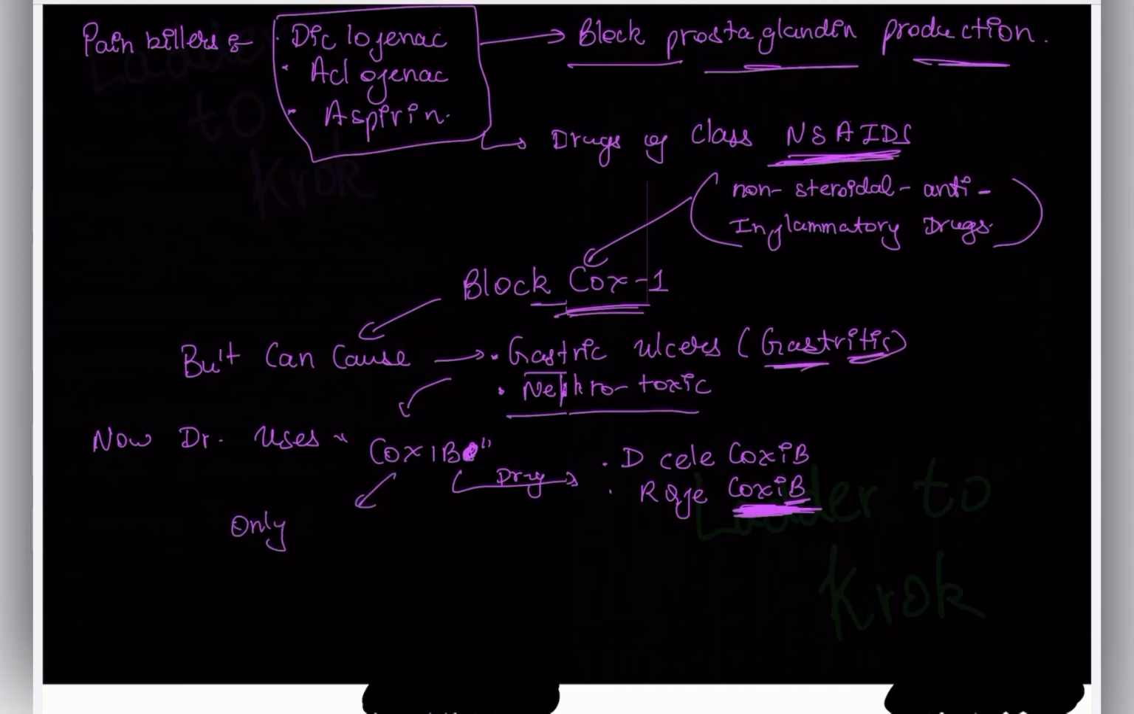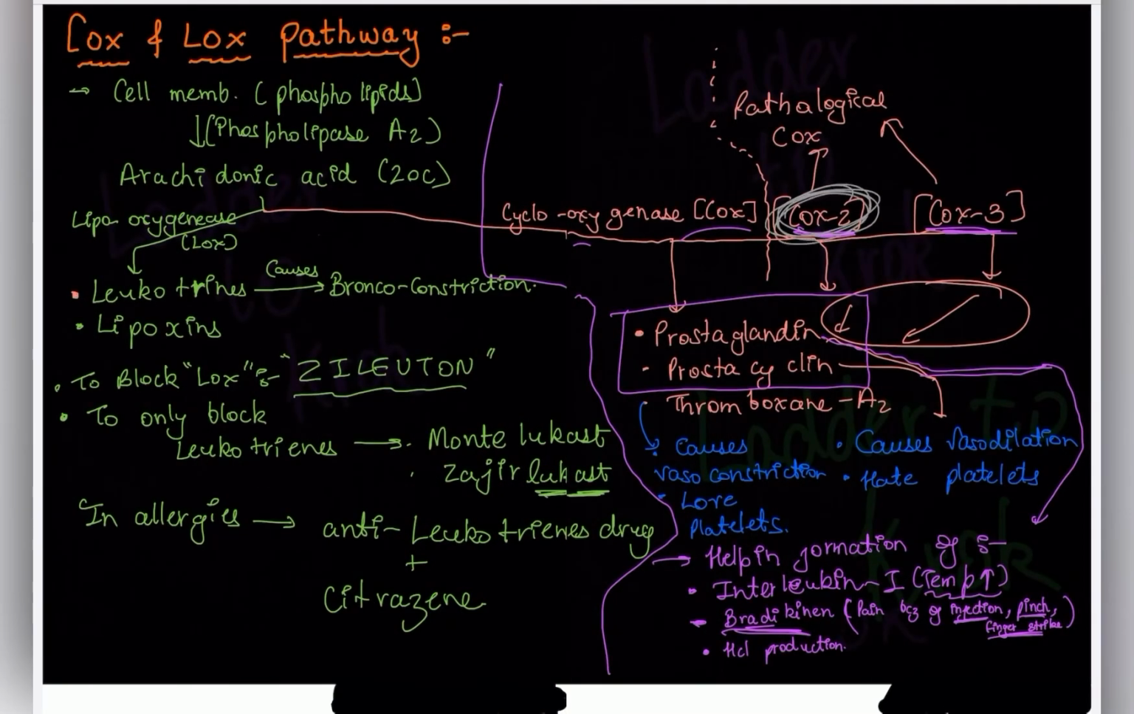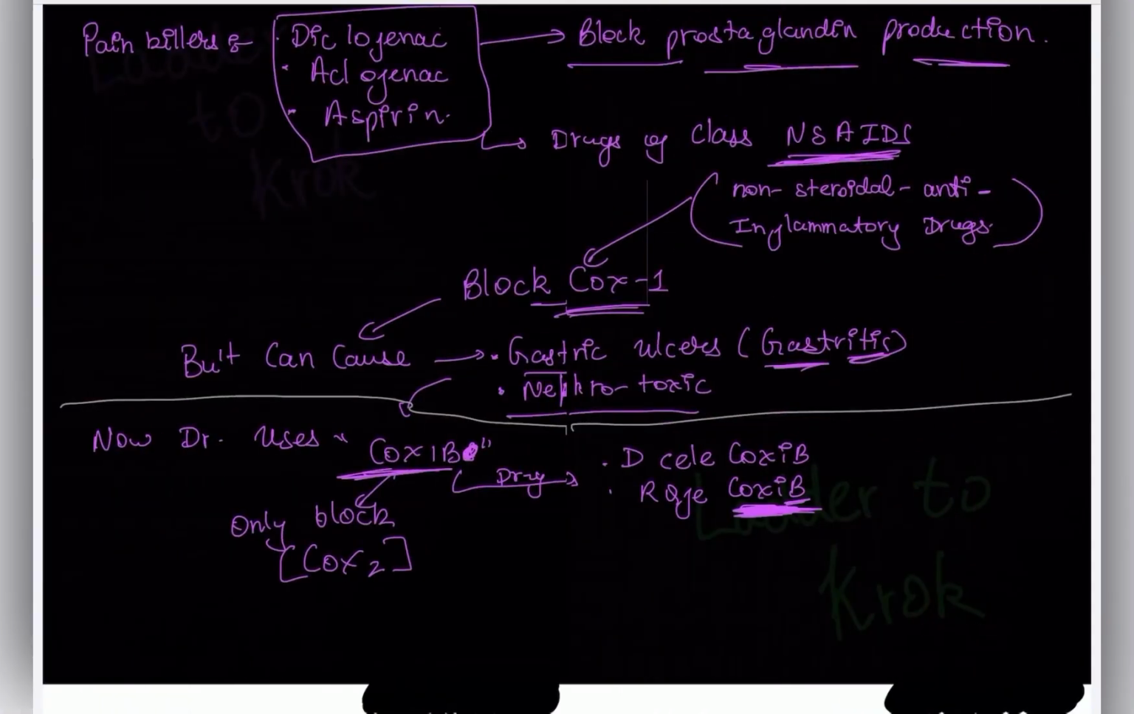They only block COX-2. Okay, they don't affect the normal function. Remember, they only block COX-2, not COX-1. These coxibs have no effect on COX-1, so the normal function is still working. So they are selective. They are selective COX-2 inhibitors.